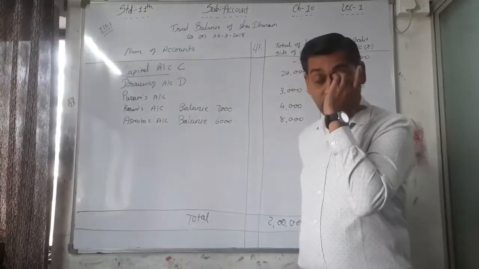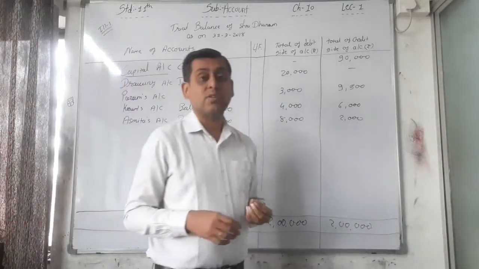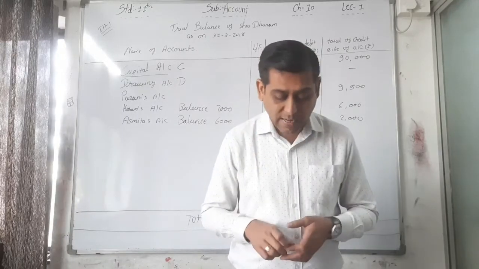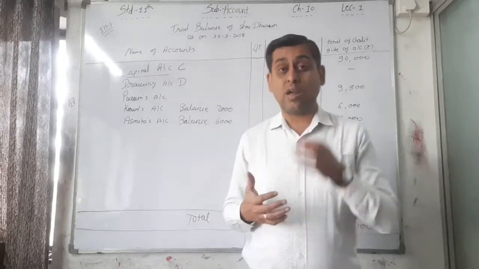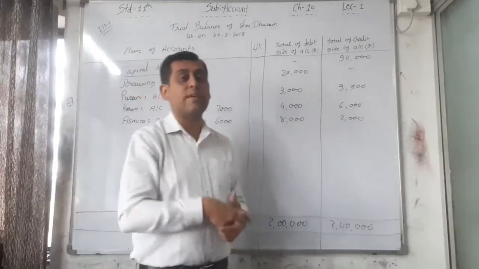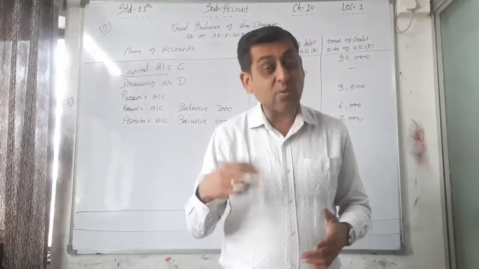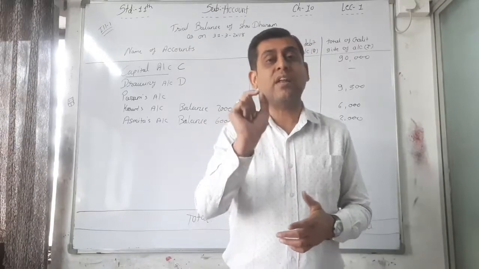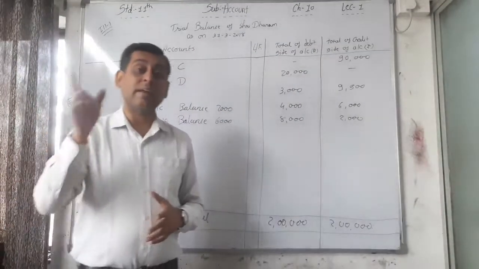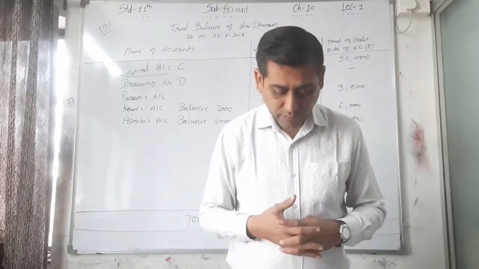All liabilities always have a credit balance. All assets always have a debit balance. So here bank loan is our liability, that's why C, credit balance. Discount allowed. Allowed means we are allowing the discount, that is our expense. That's why debit. Expenses are always debited, so discount allowed, D, debit. Discount received. Again, whenever the word received is there, it is our income, and income is always credited. That's why C. Write down C near discount received.